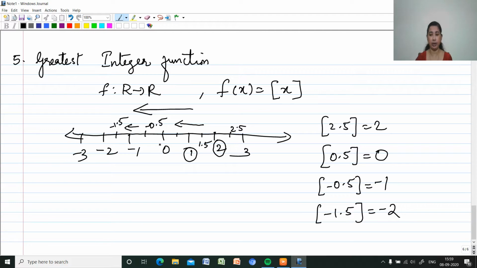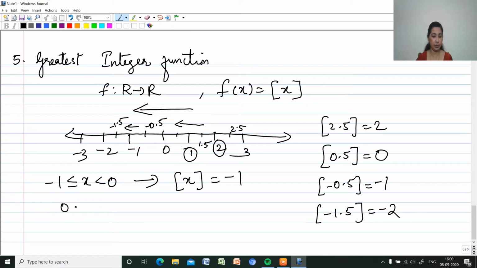So one more thing you have to notice is that if minus 1 is less than or equal to x less than 0, so between minus 1 and 0, we have to take the integer part as minus 1. That is between minus 1 and 0, we will be taking it as minus 1. That is minus 0.5, minus 0.9, everything will be mapping to minus 1.